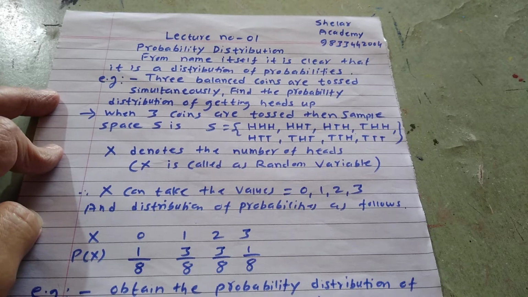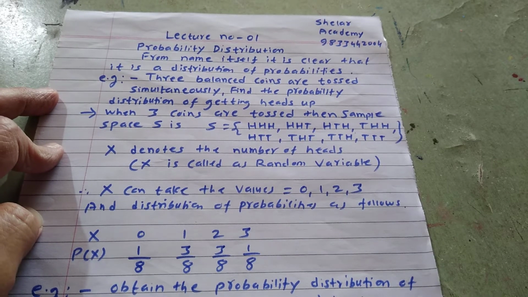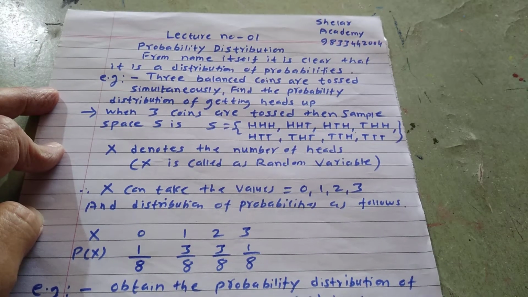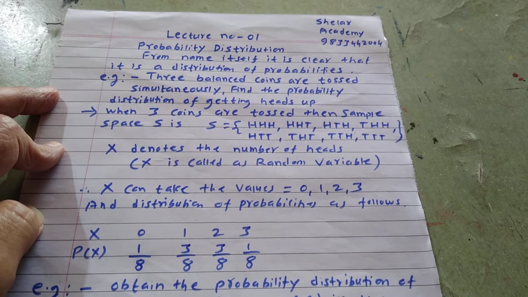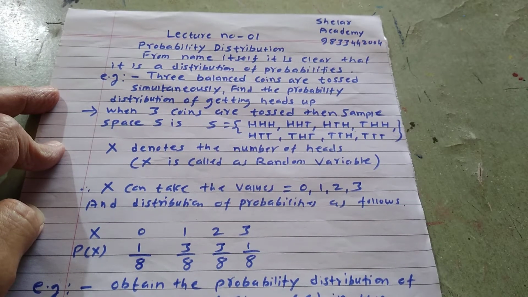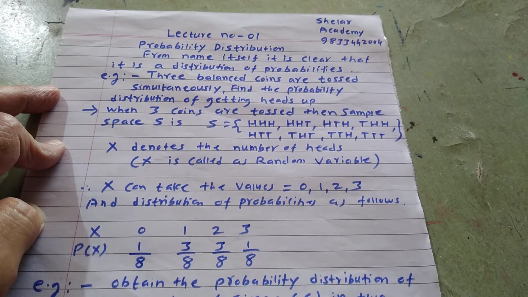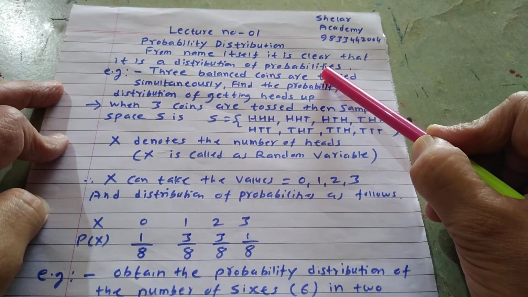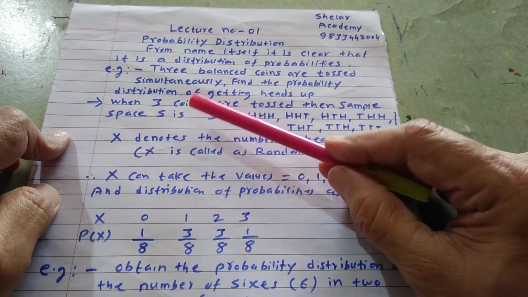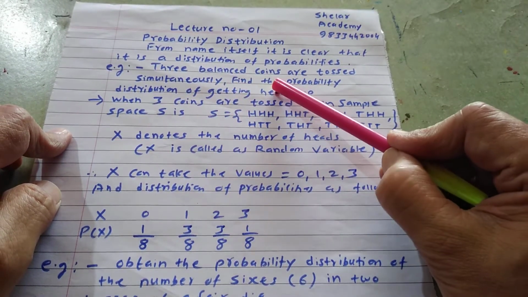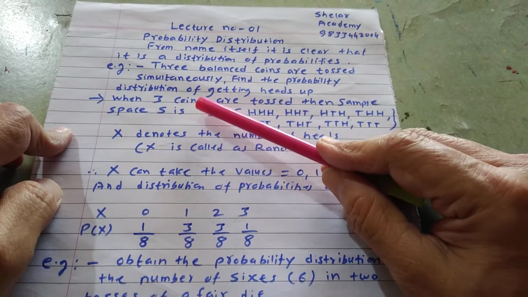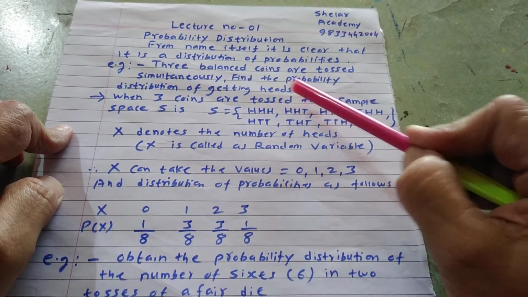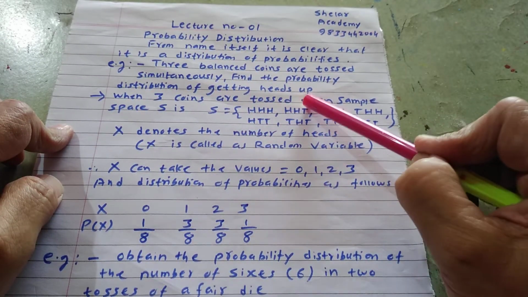Students, this is lecture number 1 for the chapter Probability Distribution. From the name itself, it is clear that it is a distribution of probabilities. Example: 3 balanced coins are tossed simultaneously. Find the probability distribution of getting heads up.